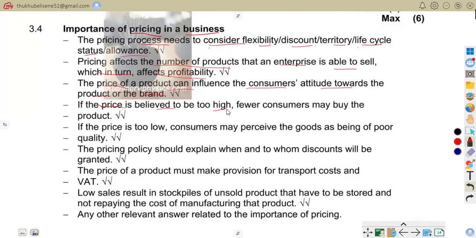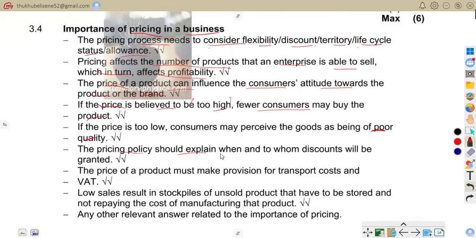If the price is believed to be too high, fewer customers may buy the product. So fewer customers are going to buy the product because of the high prices. If the price is too low, customers may perceive the goods as being poor quality. They may think it is poor quality because of the low price. Once the price is low, they think that product is of poor quality.